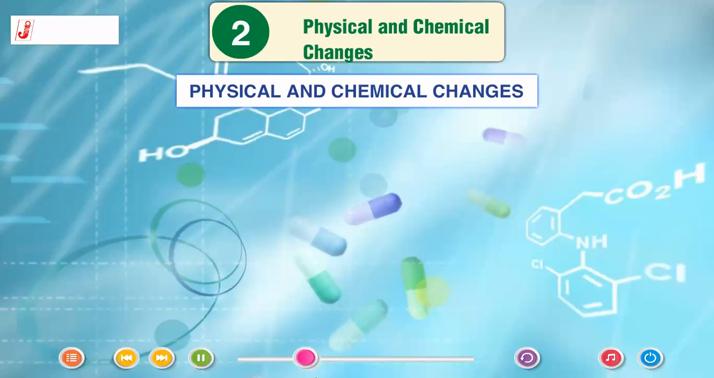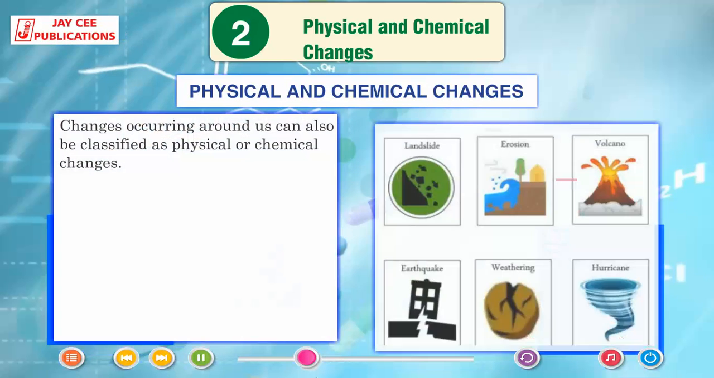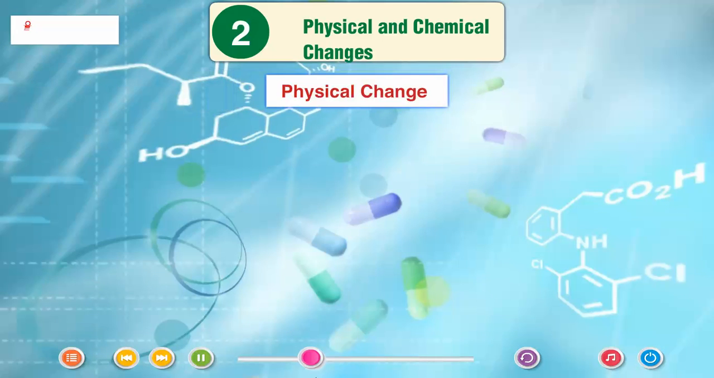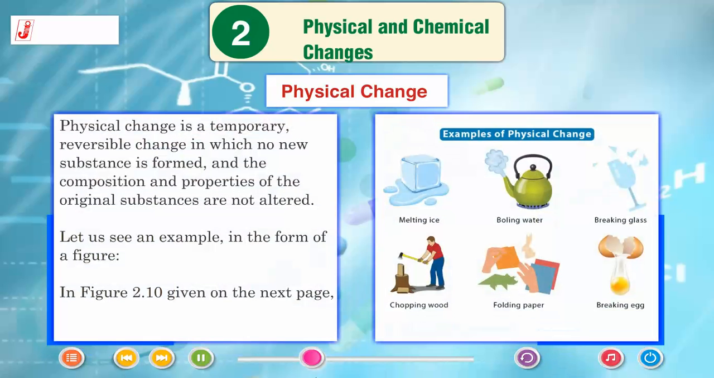Physical and chemical changes. Changes occurring around us can also be classified as physical or chemical changes. Physical change. A physical change is a temporary, reversible change in which no new substance is formed and the composition and properties of the original substances are not altered.